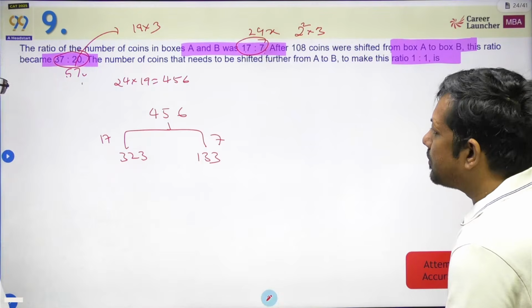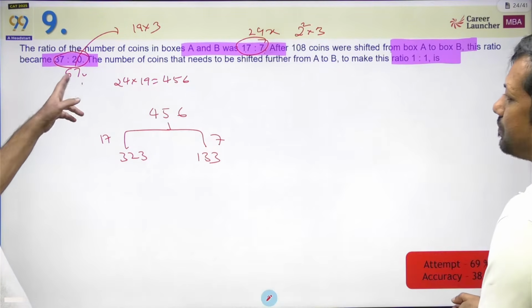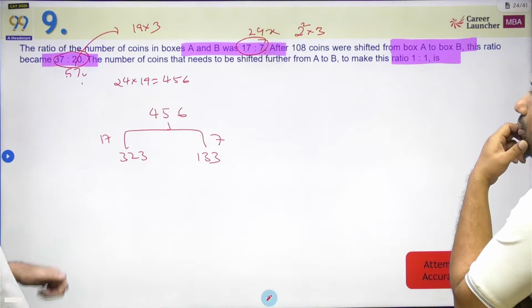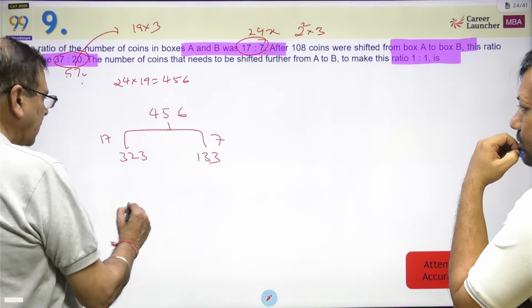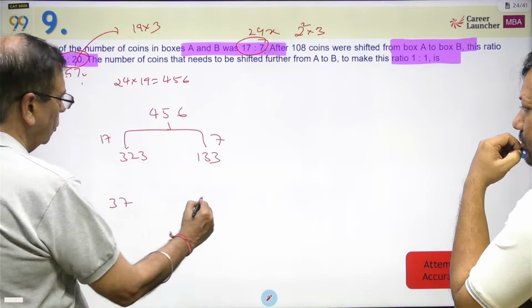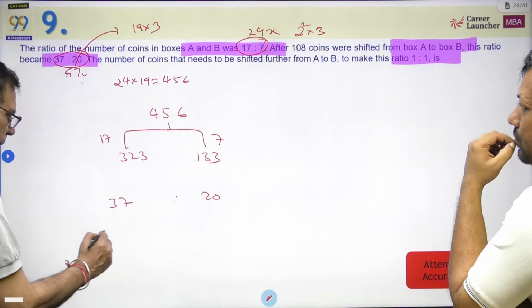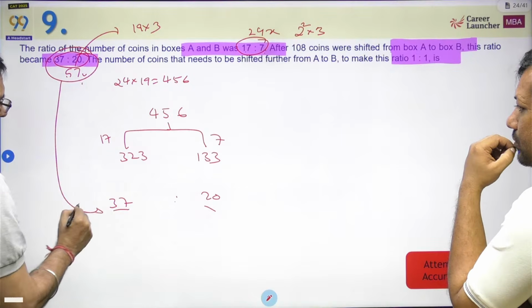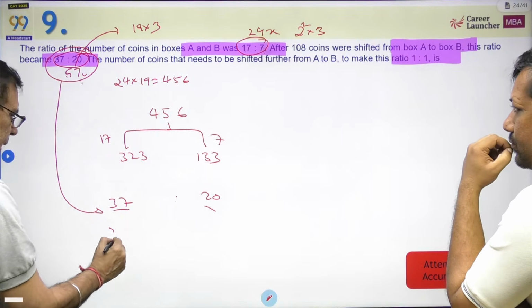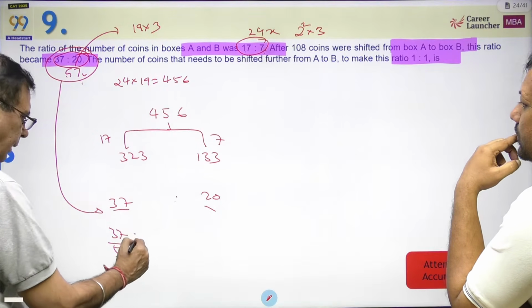Okay. Now, what happens after that? This has to be in the ratio 37 is to 20. Okay, this could also be in the ratio 37 is to 22. 37 is to 20. Now, what is this? This is nothing but the number of coins. If the ratio is 37 is to 20, we are looking at this case. So how much will it be? 37 by 57 into 24 into 19.